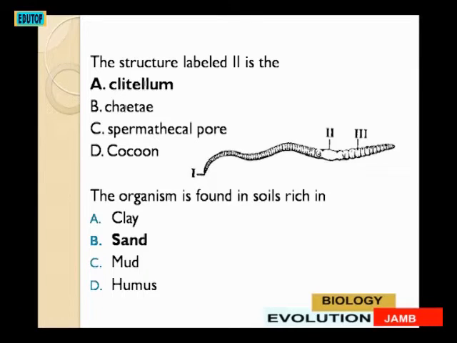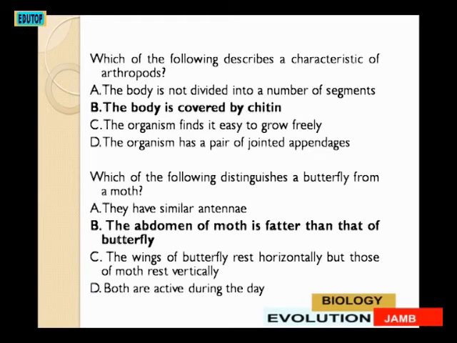The next question. The organism is found in soils rich in what? A. Clay, B. Sand, C. Mud, D. Humus. The answer is sand. B. Which of the following describes a characteristic of arthropods? A. The body is not divided into a number of segments. B. The body is covered by chitin.